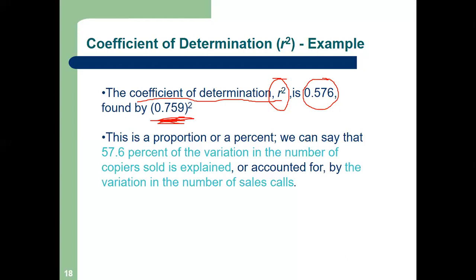What is R square? Yes, sir. R square is 57.6%. What do we mean by this? Any guess?